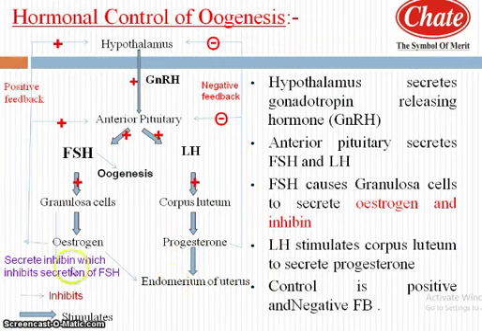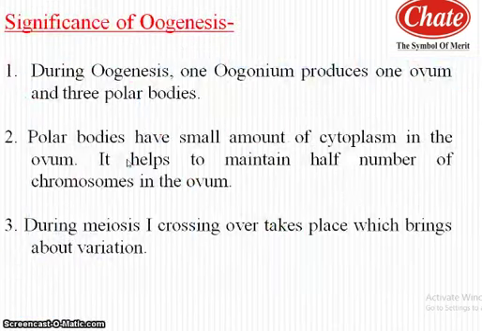Granulosa cells also secrete inhibin, which inhibits the secretion of FSH, and it activates the next menstrual cycle, while the increased level of progesterone works by a negative feedback mechanism and decreases the release of FSH and LH. Now, the significance of oogenesis.